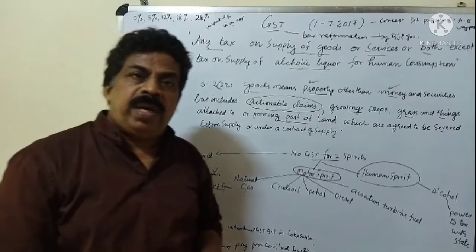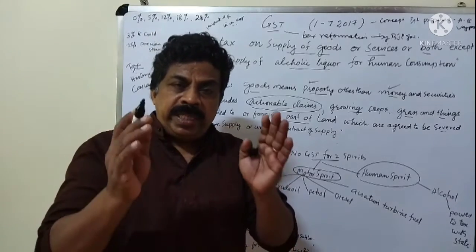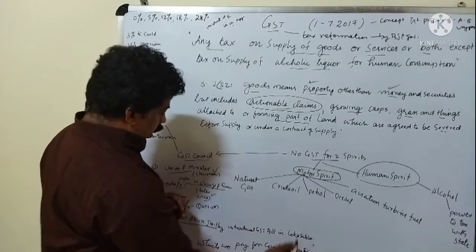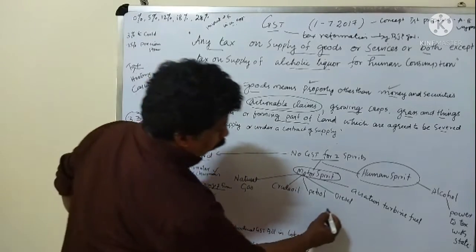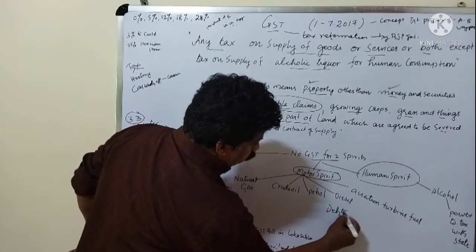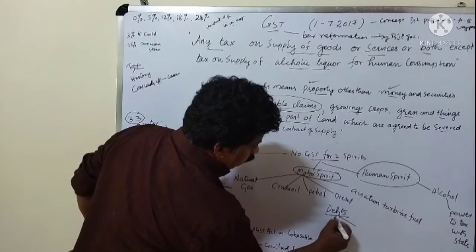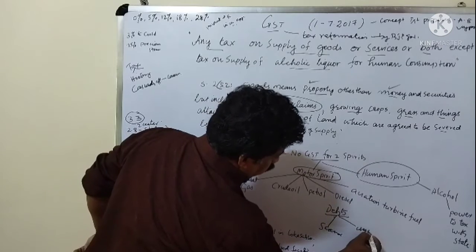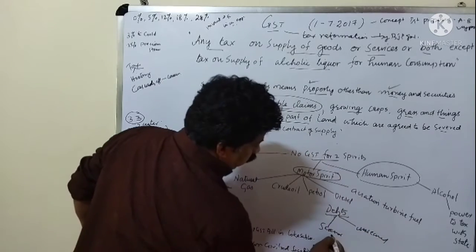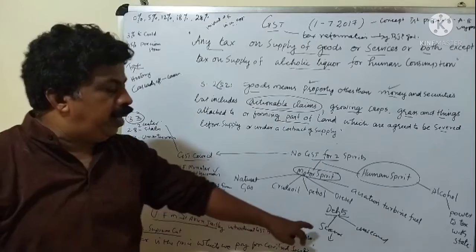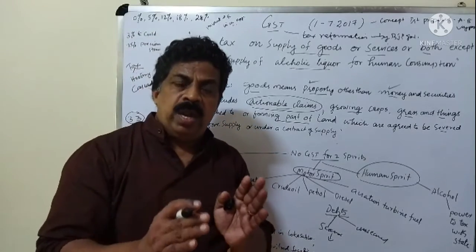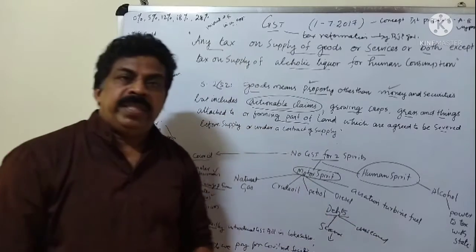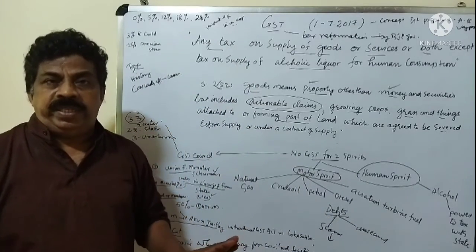What are actionable claims? Actionable claims means any debt. Debts may be of two types, secured and unsecured. Secured debts are those secured by a mortgage or pledge, etc. Unsecured debts are those not secured by any pledge.